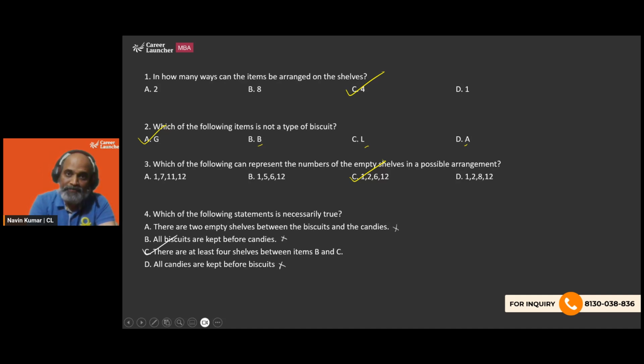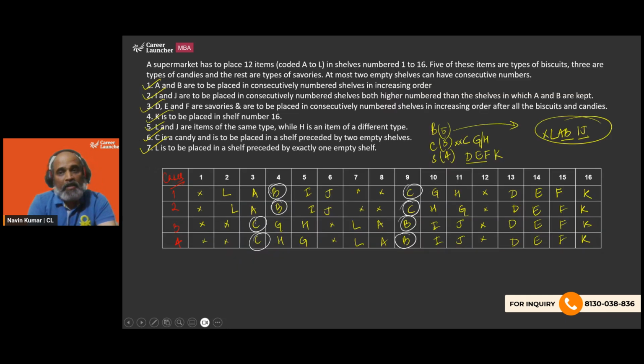So I would call this set somewhere between easy and moderate. While you look at it, it looked like there were going to be caselets, worst case scenario, 8 possibilities. So it felt like it's going to be above moderate. But once we started figuring out from the additional statements, we realized that it was not that difficult as well, isn't it?